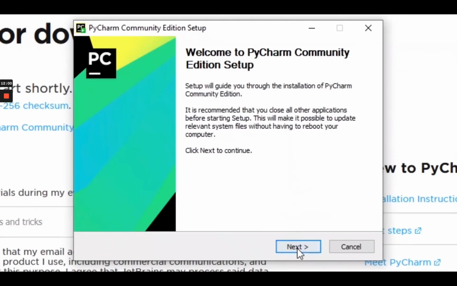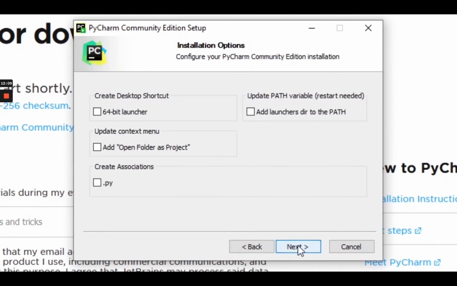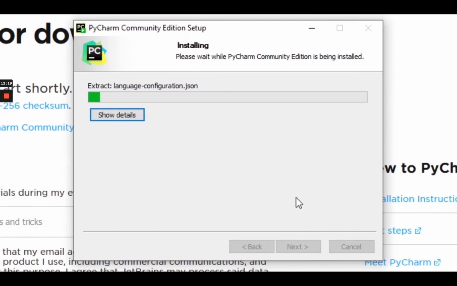Okay, if you have a prompt, you click on yes, and then next, you can choose where you want to install it. I'm going to keep the Program Files by default, which is nice. Next. If you want a desktop shortcut, you can just click here, then click on next. Install and just wait for the installation to be done.